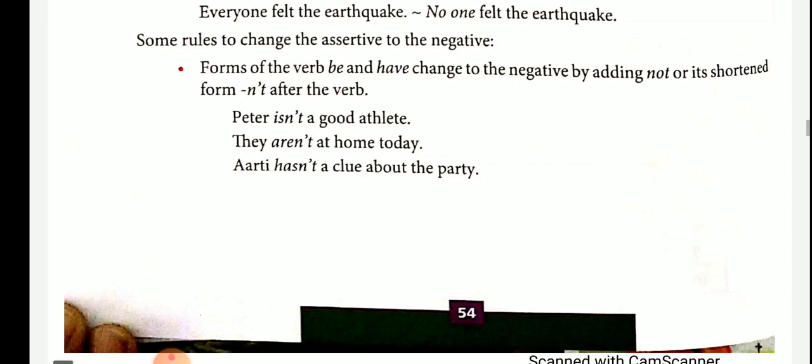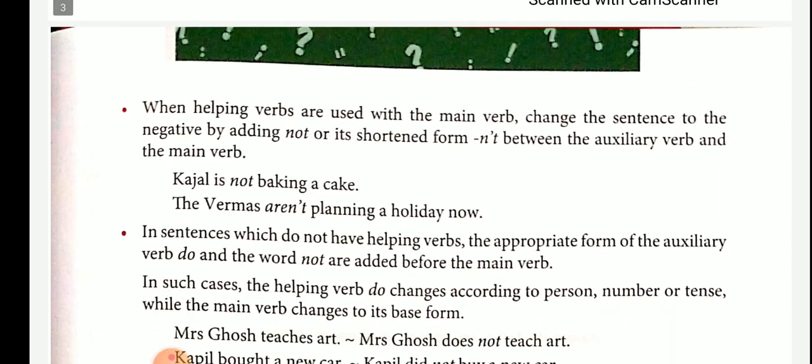Here is and are are different forms of the verb be. Has is a different form of the verb have.